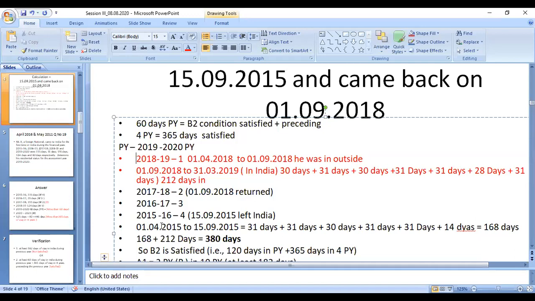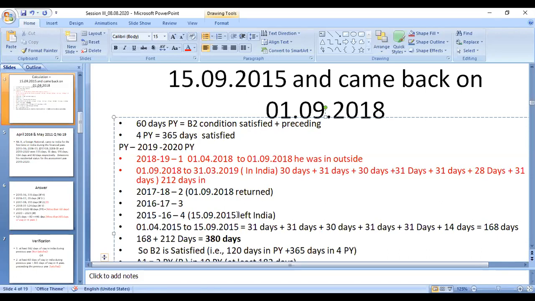So that means in April he was in India: April, May, June, July, August, September 14. On September 15 he went out. So all these days I calculated, 168 days he is in India only. So on 15/9 only he went out.